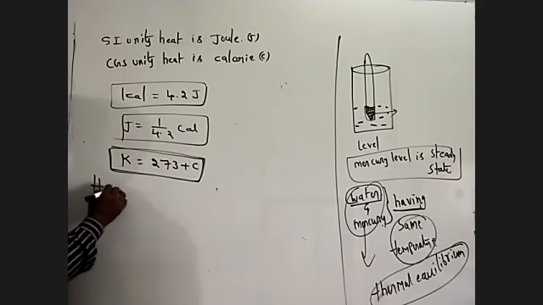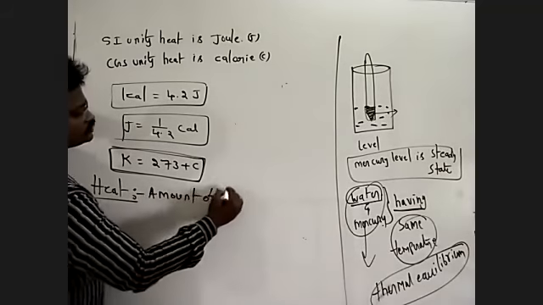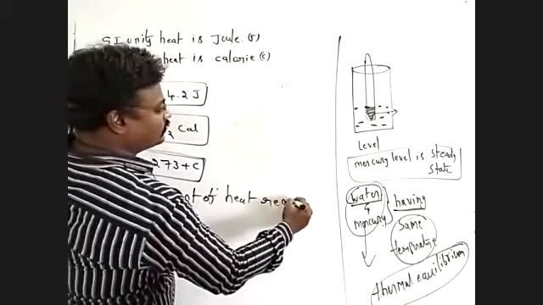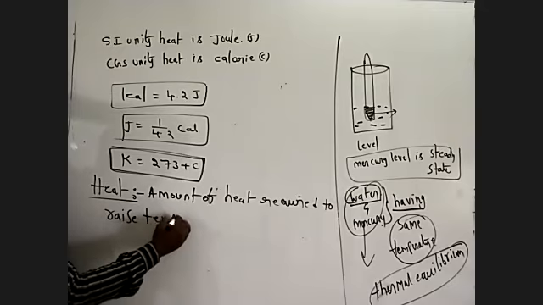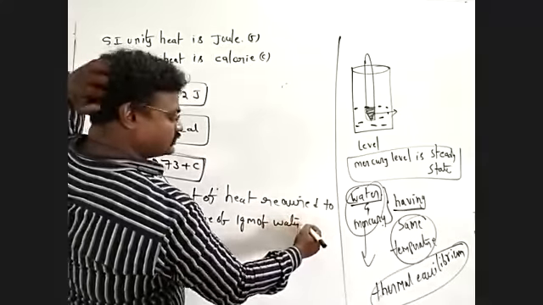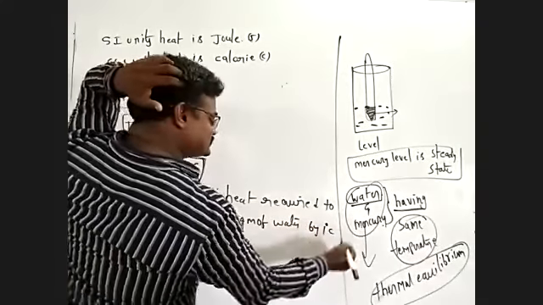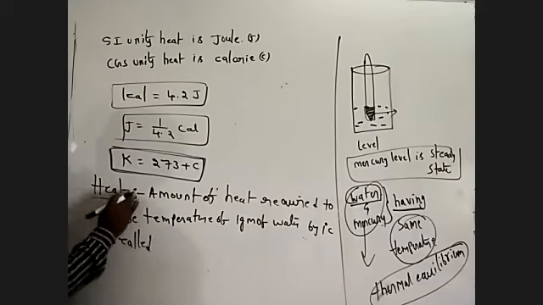What is heat? Heat is defined as the amount of heat required to raise the temperature of 1 gram of water by 1 degree Celsius. This is called a calorie.